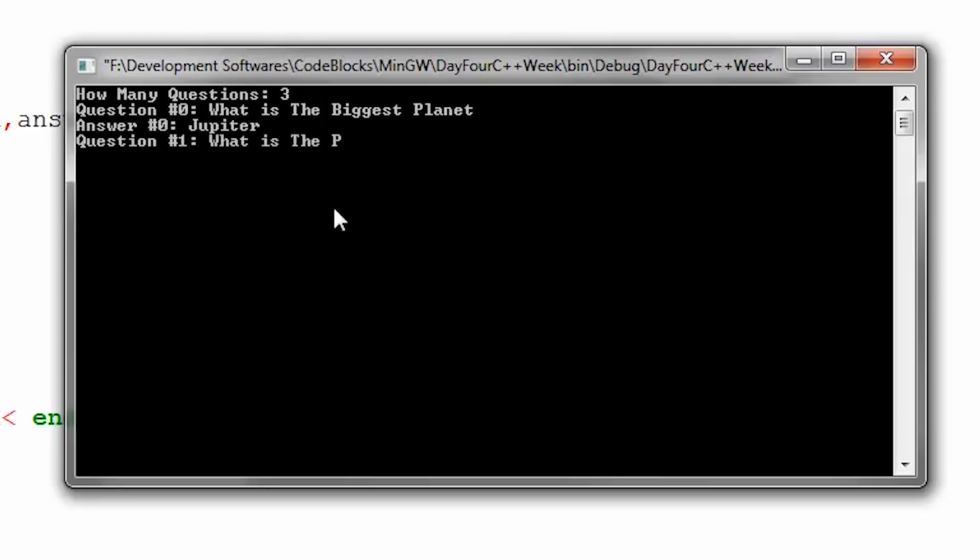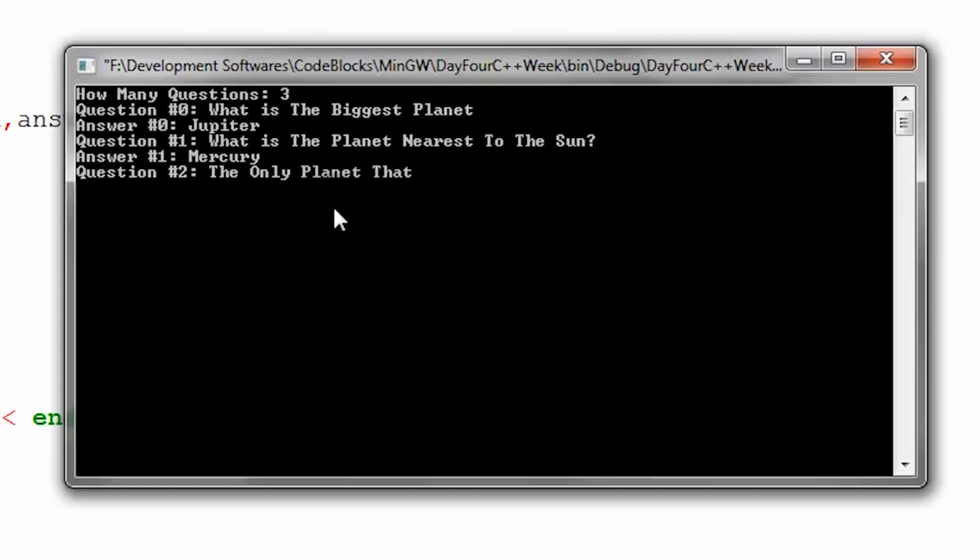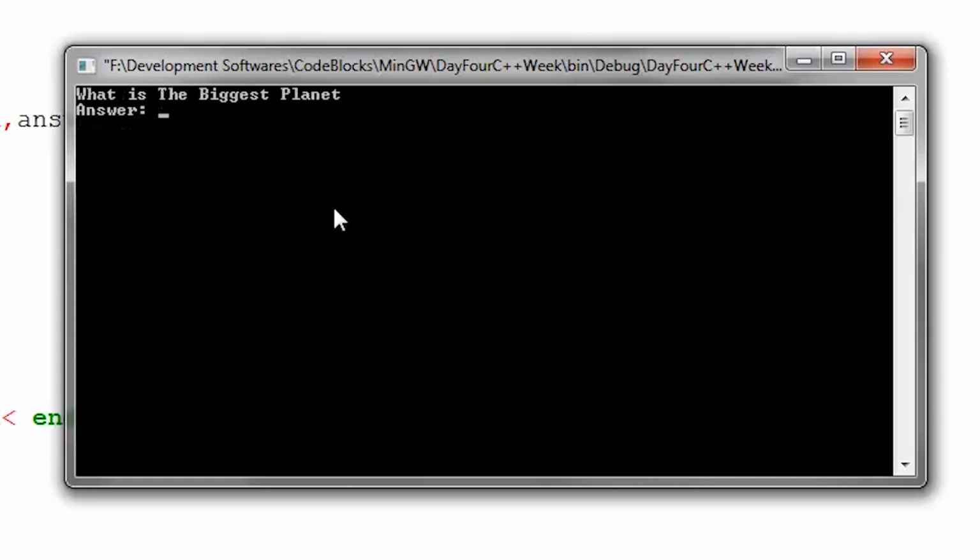What is the planet nearest to the Sun? Mercury. The only planet that inhabits life? Earth. Enter. Now, as you can see, what our system CLS did is delete everything in the console, and then it put something new.